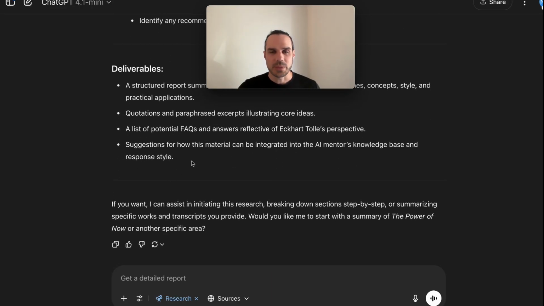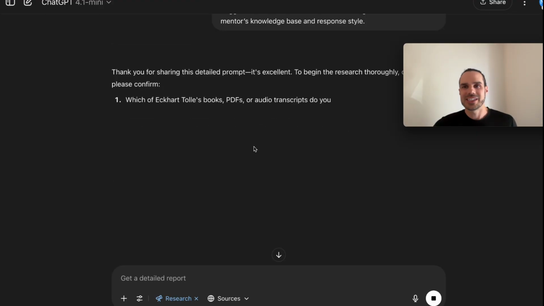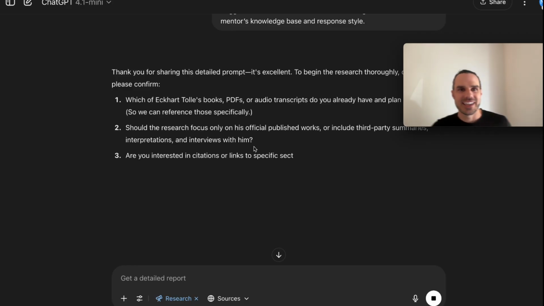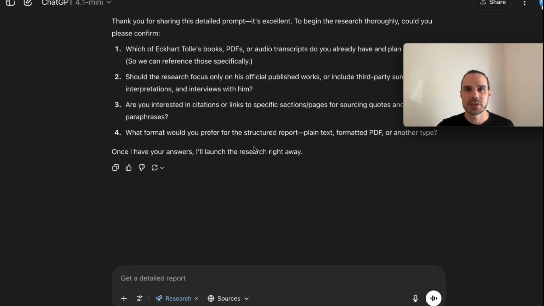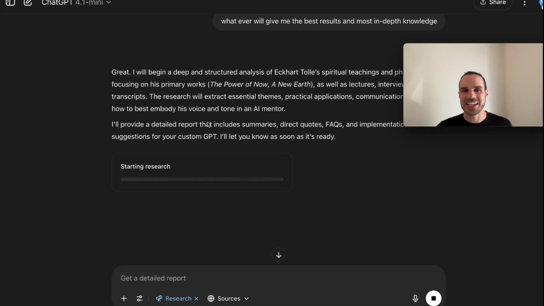So now what I'm going to do is copy and paste this into, like I said, Gemini, Grok. These are all free platforms that you can run this deep research on if you don't have access to PDFs or other documents to fuel the knowledge database, right? So ChatGPT is very thorough. It says which books. I'm just going to say whatever gives me the best results. Do what you do best. And just like that, it's going to start its research.